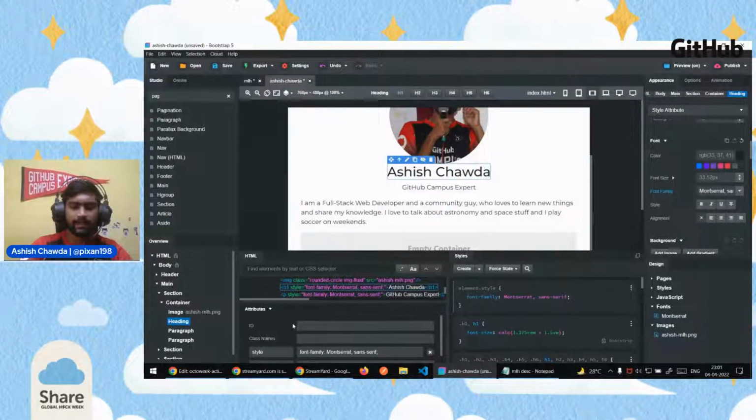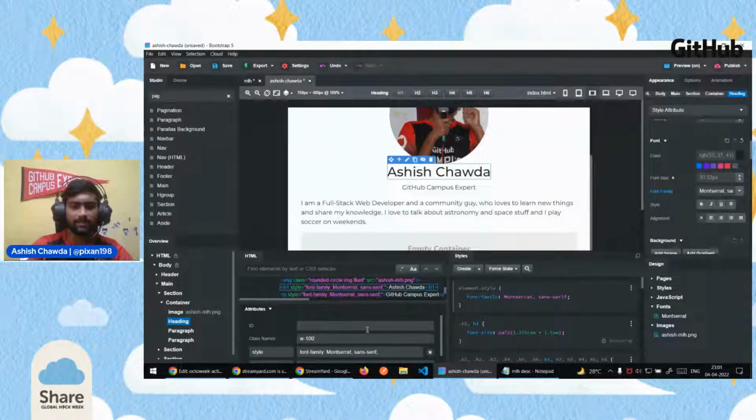and here you can see there are attributes. So just like when we were discussing CSS, we discussed that there are three kinds of selectors. One was the ID, second was the class, and third was directly the element selector. So currently we want this particular heading to span the whole width of the page. There is a utility class in Bootstrap which is called w-100.